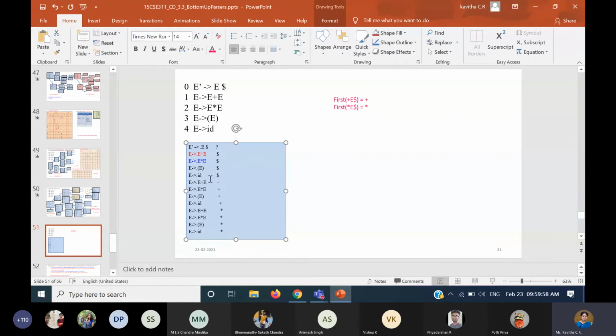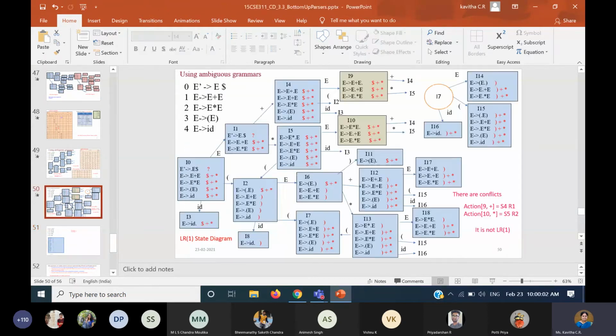You can place it for all the rules. So that's what I have done in my diagram. I'll show it. See here I have written something like this. So this is like shorthand. But if you are doing it for the first time, you can list out everything and see, and then maybe you can list out like this. So when I list more than one look ahead symbol, it means that either dollar or plus or star.